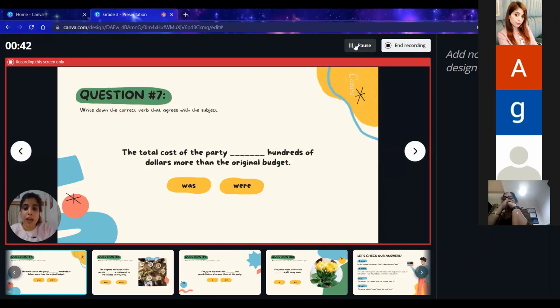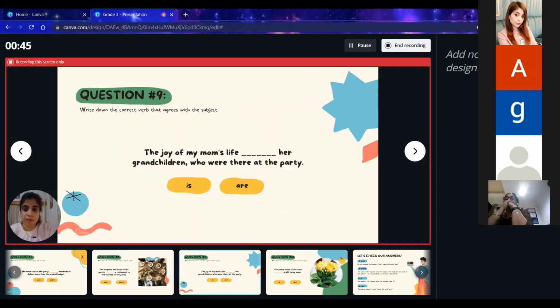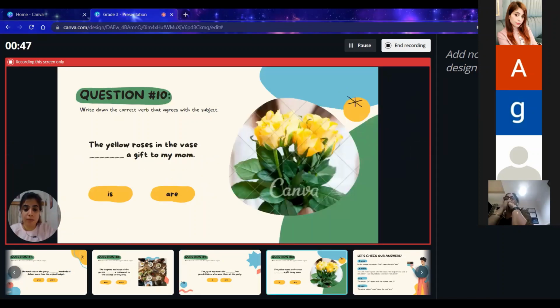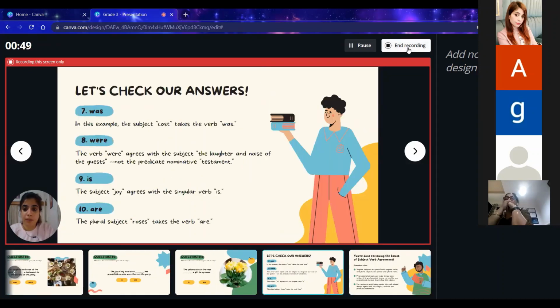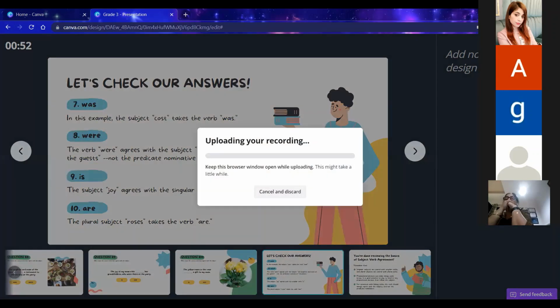Suppose you want to have a break in between, you can pause. And then after that, when you want to resume, you can resume. Now, once you have recorded, you will click on end recording. And now it is getting saved.